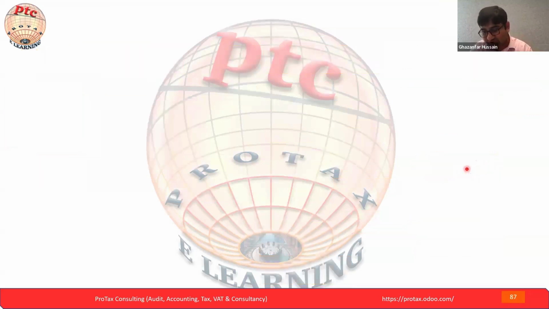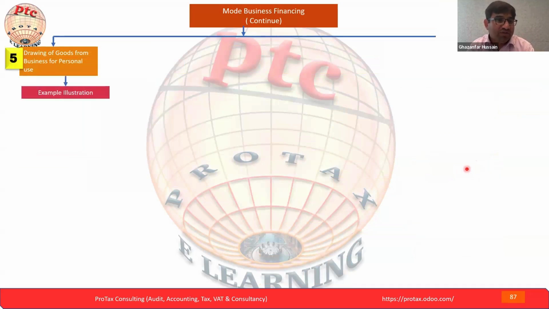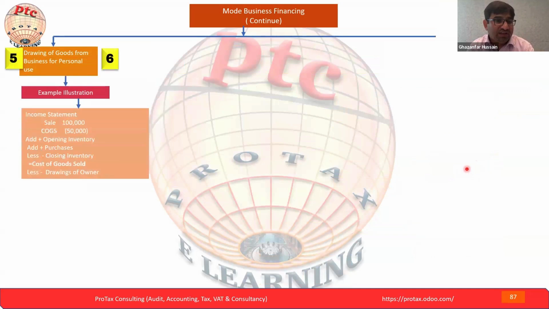Let's move to the next point. Next, the drawing of goods from the business for personal use. We are taking an example for personal use, and we will understand. Normally, we've seen, even from accounting, that personal use is not an allowed expense for the business. But anyhow, let's go through this example for better understanding.